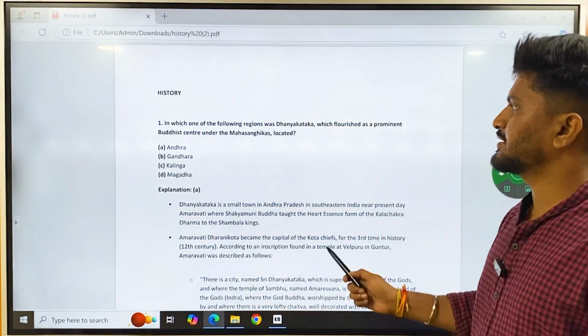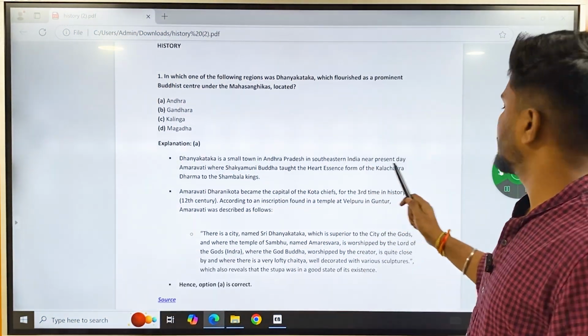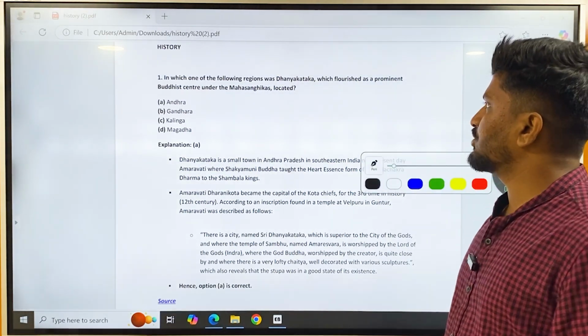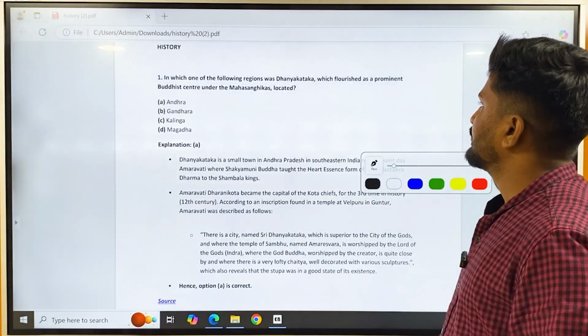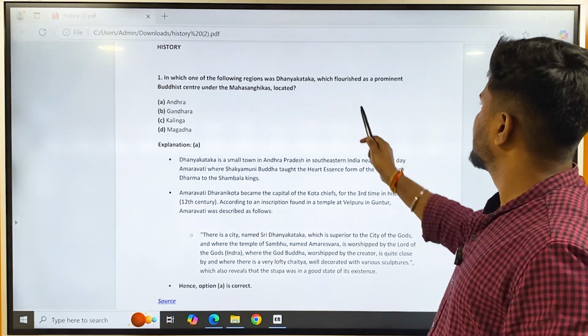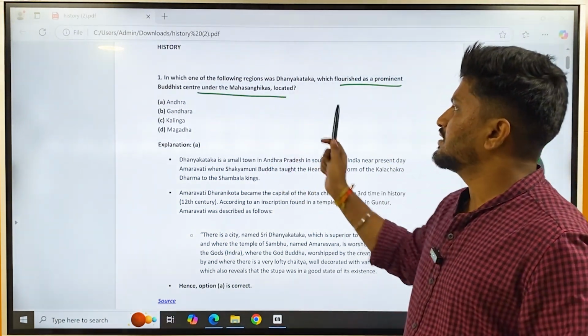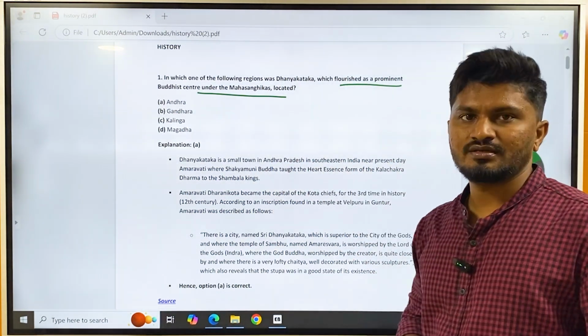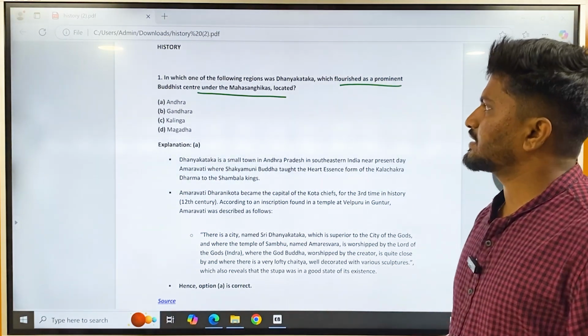So first one is history. Question number 1 was: which of the following regions was Dhanyakataka, which flourished as a prominent Buddhist center under Mahasanghikas, located? Okay, Dhanyakataka was located at which center?